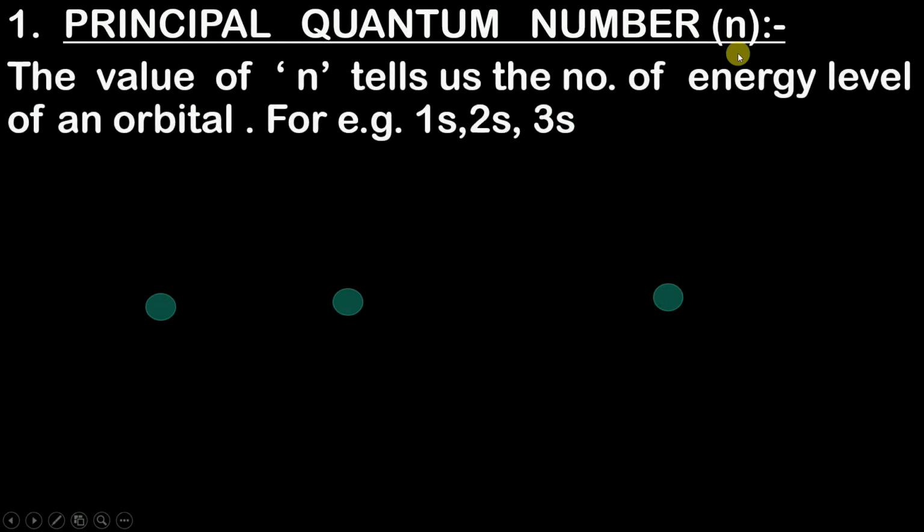The value of n tells us the number of energy level of an orbital. For example, 1s, 2s, 3s. Now I know that you might be wondering what this statement is all about, and you don't even know what 1s, 2s and 3s are. So let's first understand what 1s, 2s, 3s are, and then with the help of them we will reach the concept of energy level, which is represented by n, the principal quantum number. So first let us understand what 1s, 2s and 3s are.